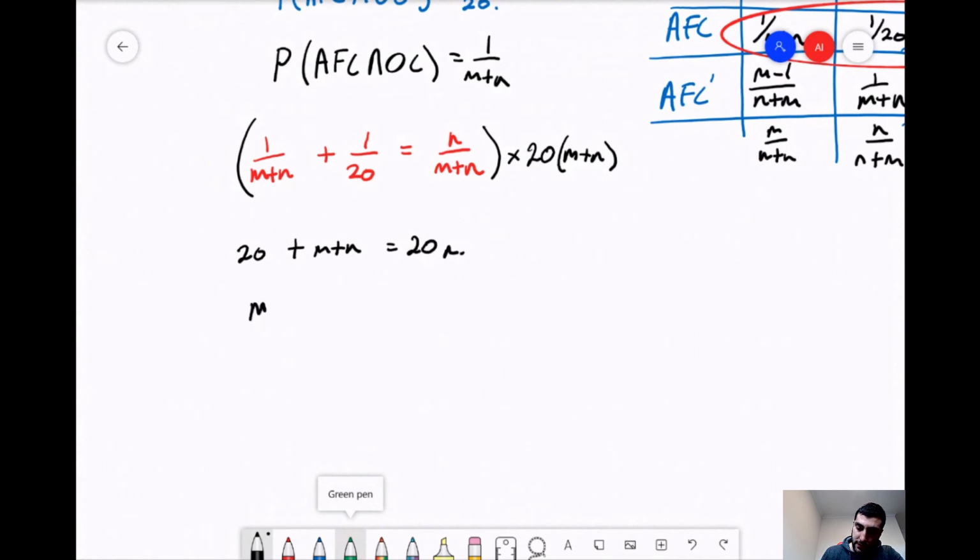Rearrange in terms of M, so we have 19N minus 20 is the final answer.